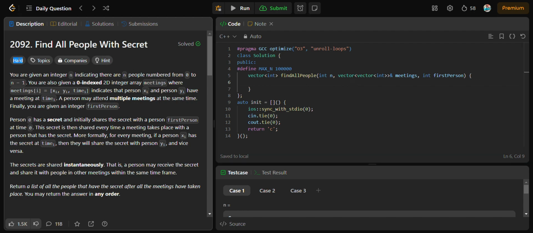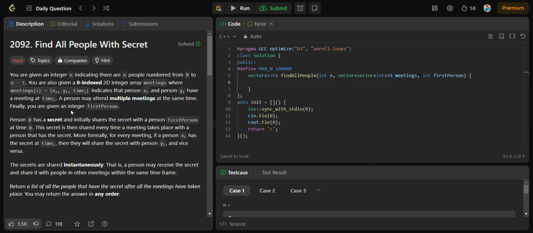So this is the LeetCode hard problem which was asked on 24th of February. This is Find All People with Secret. They have given an integer n indicating that there are n people numbered from 0 to n minus 1, and we also have a 0-indexed 2D integer array meetings where meetings[i] equals [xi, yi, time i] indicates that person xi and person yi have a meeting at time i, and a person may attend multiple meetings at the same time.